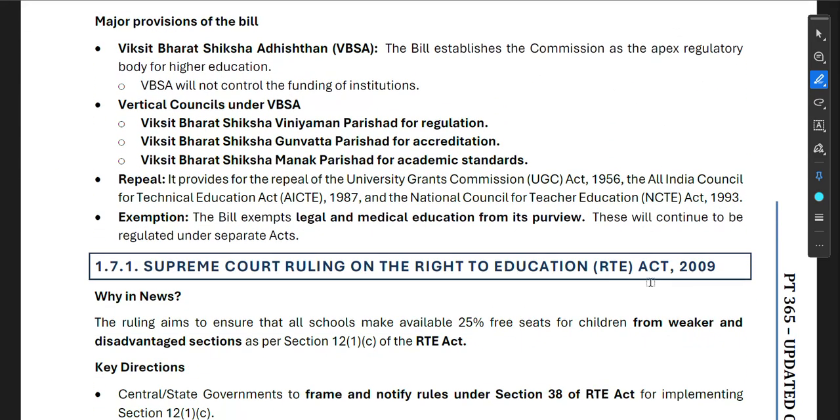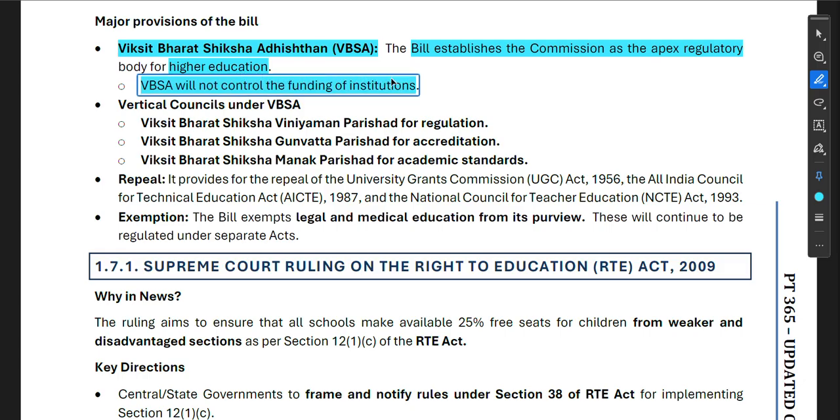Now, major provisions of the bill. The Viksit Bharat Shiksha Adhishthan. The bill establishes the commission as the apex regulatory body for higher education, and VBSA will not control the funding of institutions.